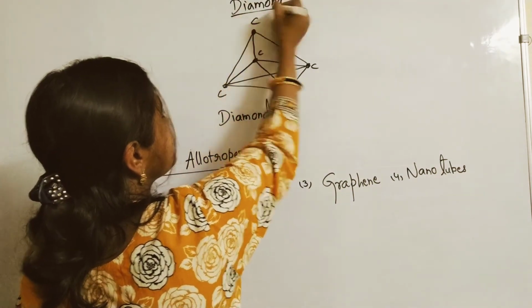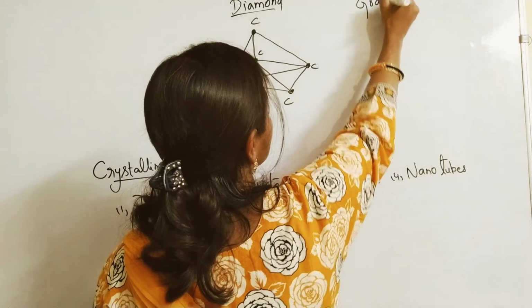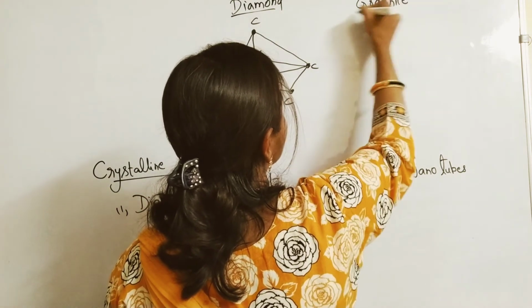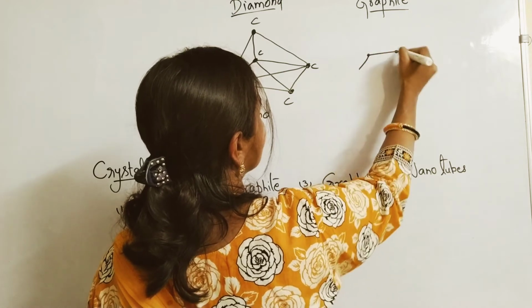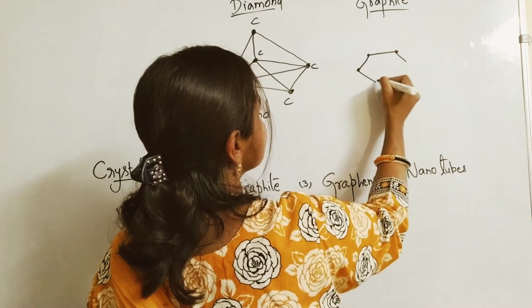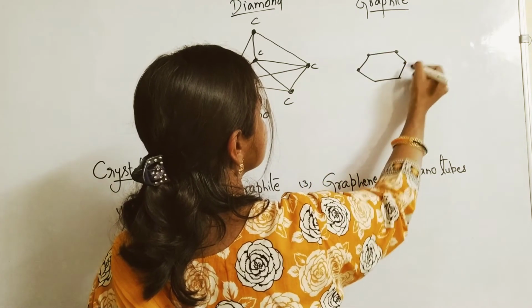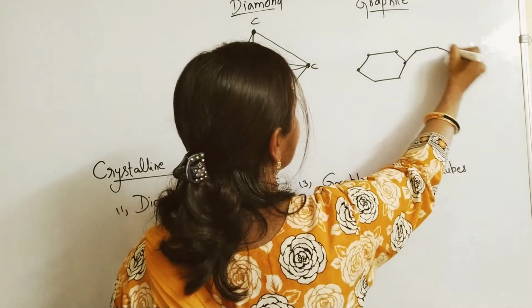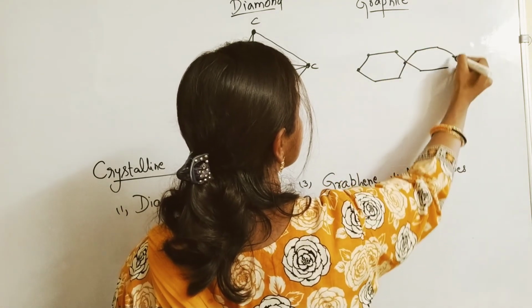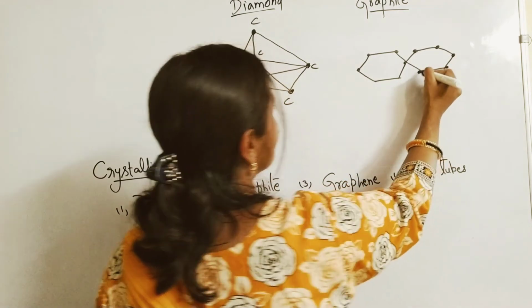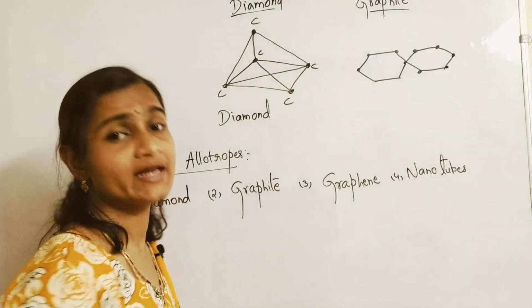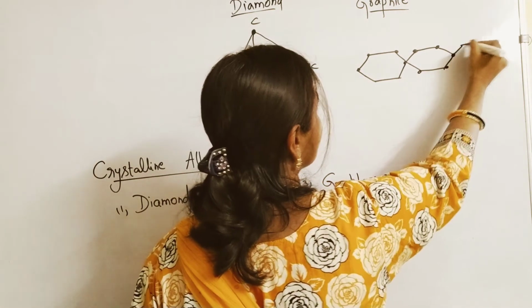If you go for graphite, graphite will have hexagonal ring structures, like this. All the carbon atoms are arranged in regular patterns here also, in the form of hexagonal rings joined together like this.